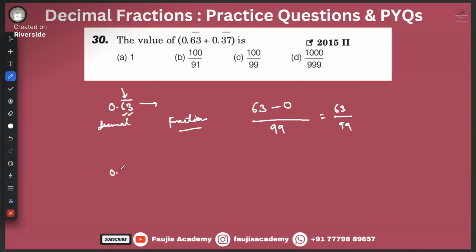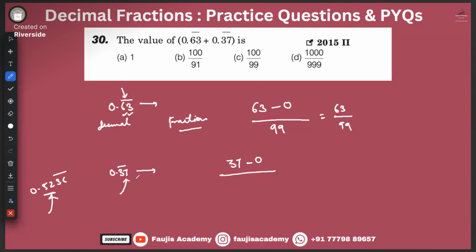Similarly, 0.37 bar has to be changed into a fraction. First forget the decimal and bar. So we'll simply write the number 37 minus all that number which hasn't got a bar over it, ignoring the decimal. Do we have any such numbers?